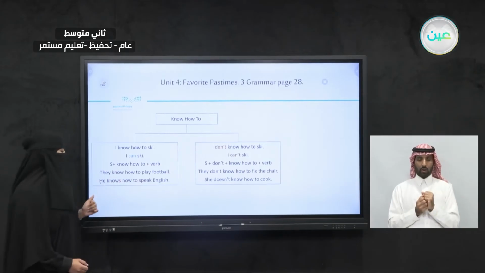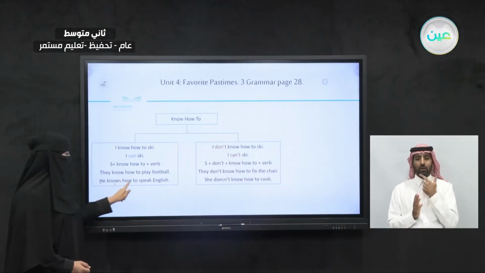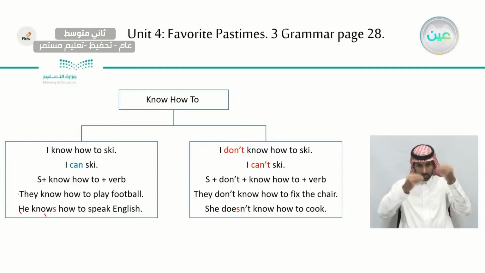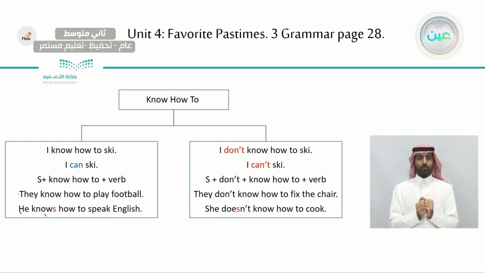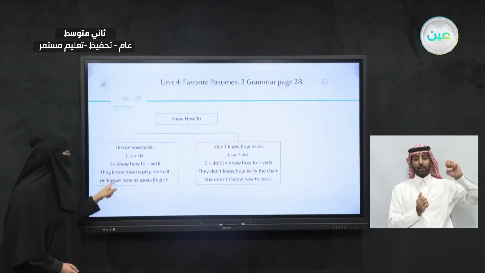What about the other sentence? He knows how to speak English. He can speak English. He knows how to speak English. See, we did add the s here to the word know. He knows. Remember, he, she, and it, we are going to add s to the verb here.